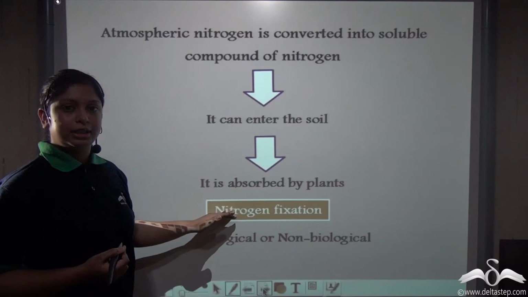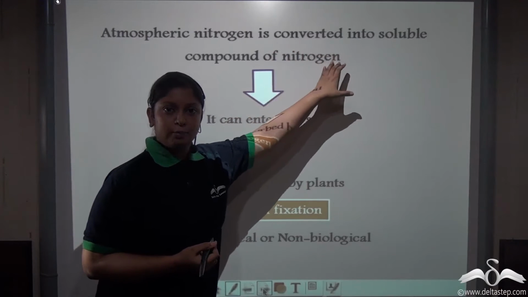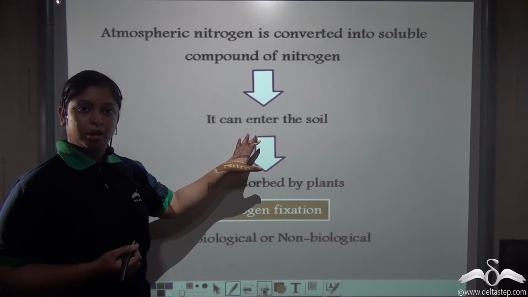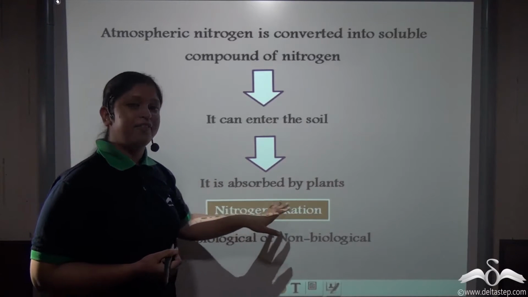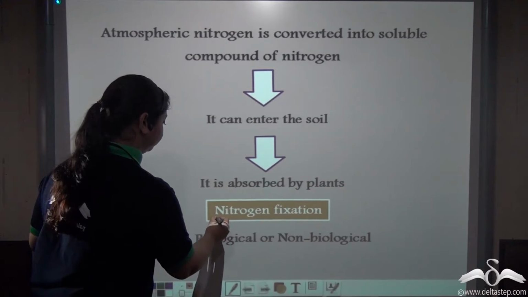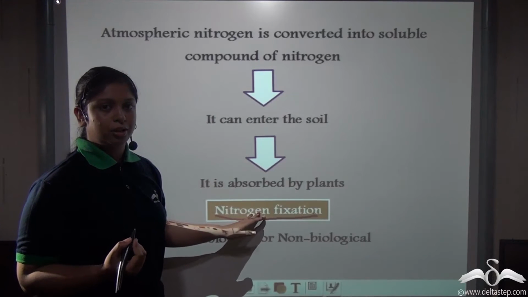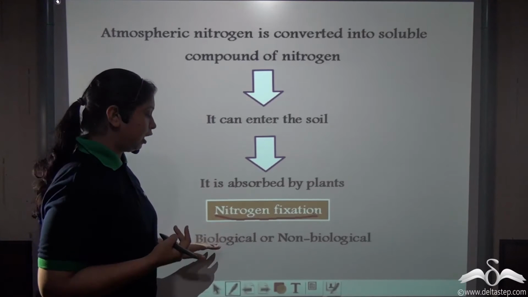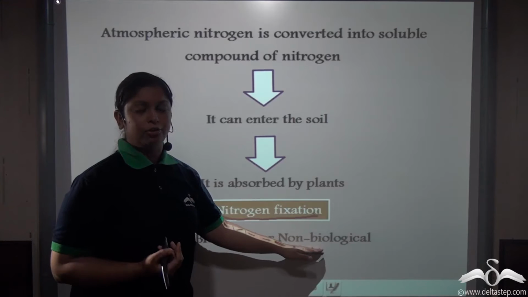This entire process of converting the atmospheric nitrogen into soluble forms, penetration in the soil, and usage by the plants is known as nitrogen fixation. This nitrogen fixation can be of two types, either biological nitrogen fixation or non-biological nitrogen fixation.